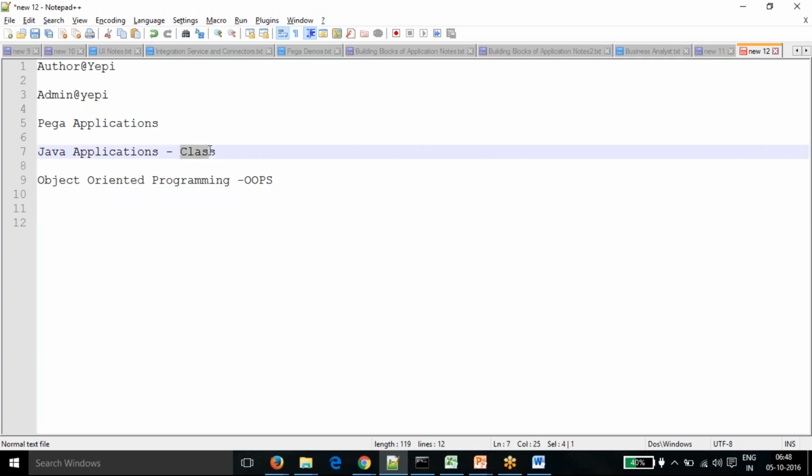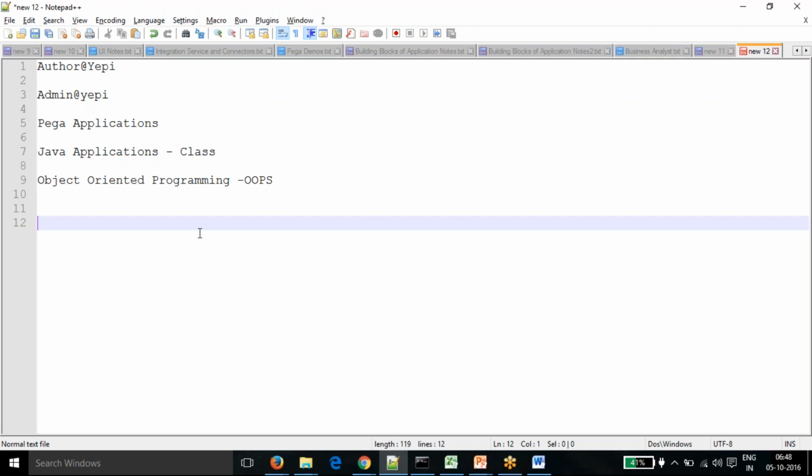Normally a class is a container. Say we have a shape. Shape is a class, an abstract thing. Within shape, we have different types of shapes like circle, triangle, square, rectangle. So there are different types of shapes within the one class.